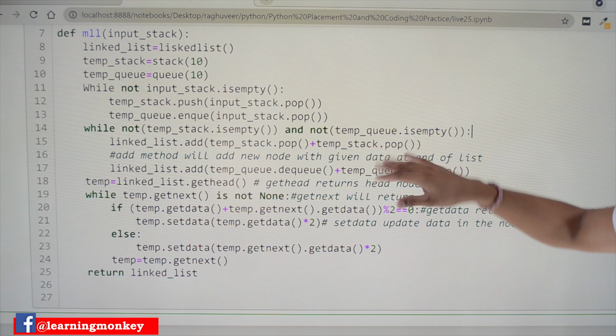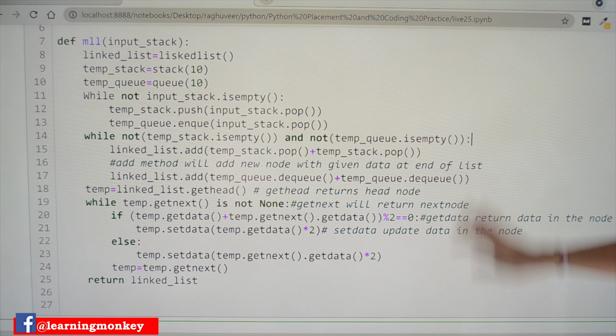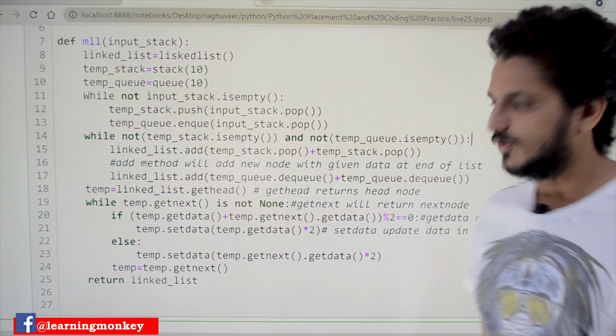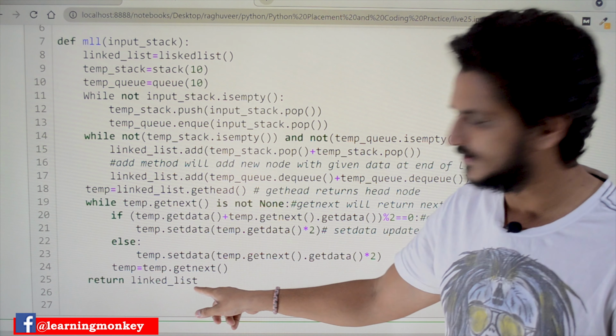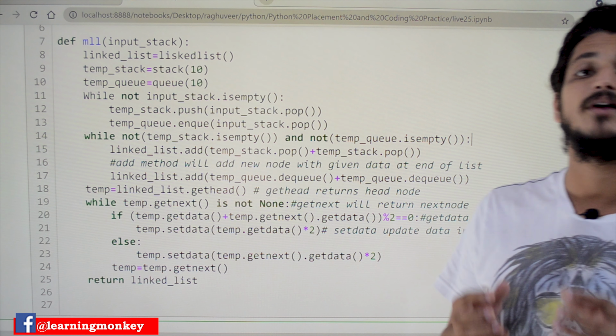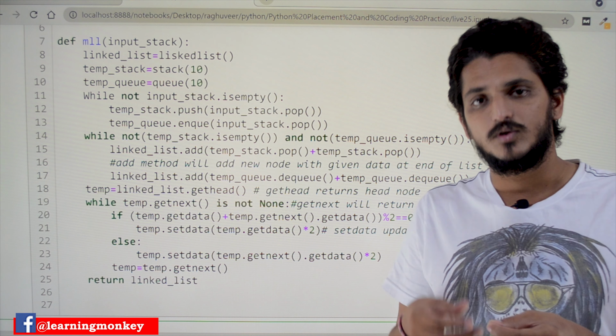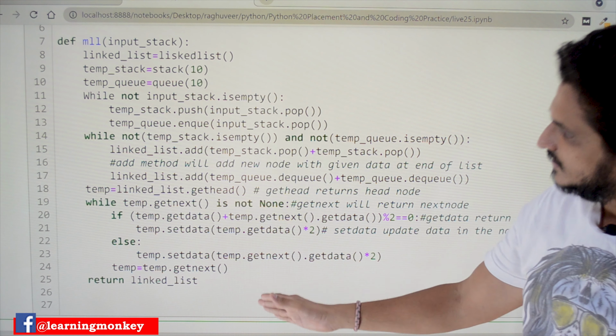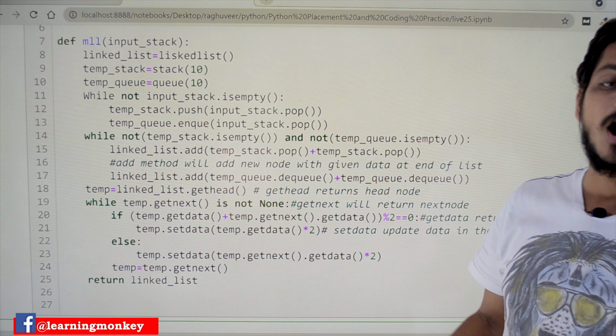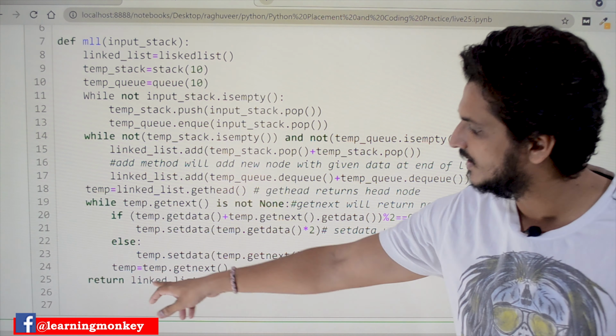This is our complete question. So this is the function. What is it returning? A linked list. In that linked list, what are the values that are present after executing this function? That is what you have to identify. What is the output that is left in the linked list?